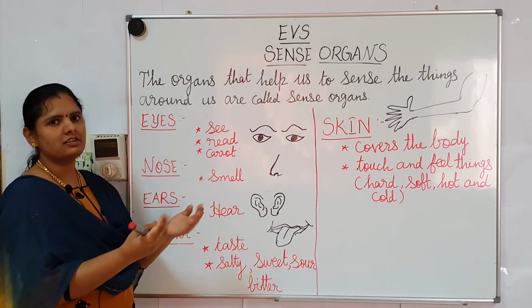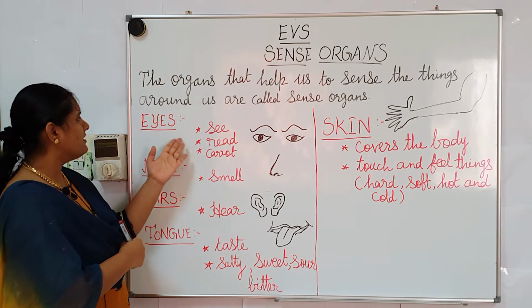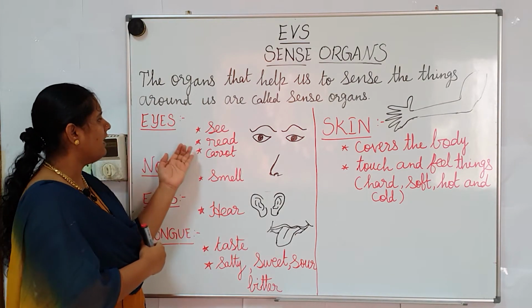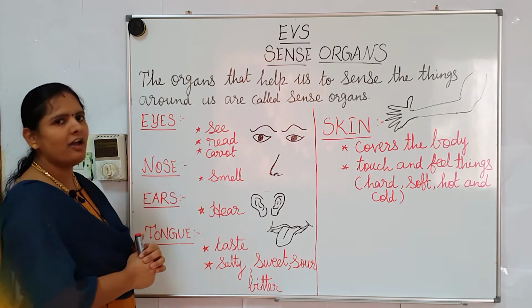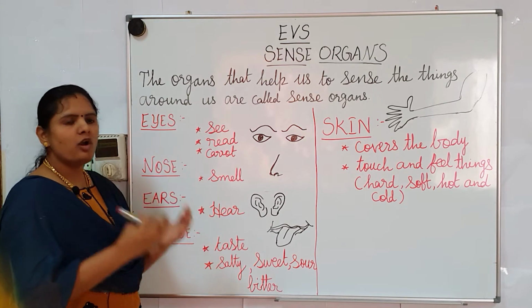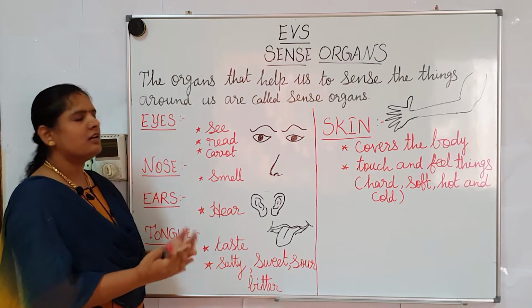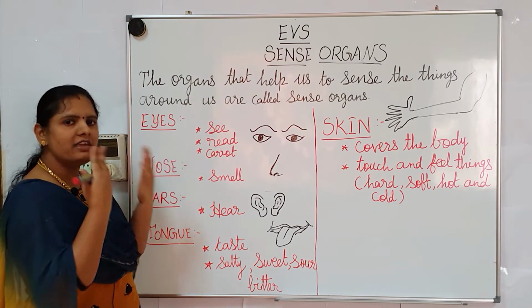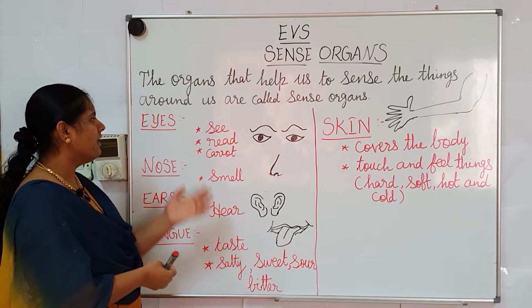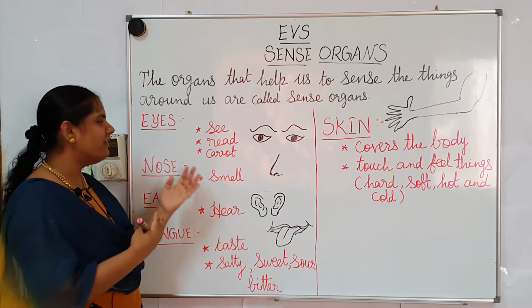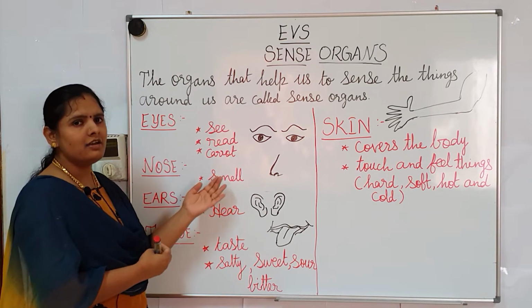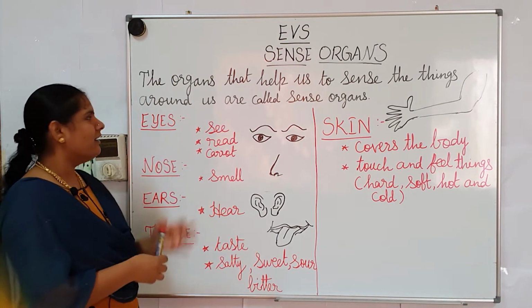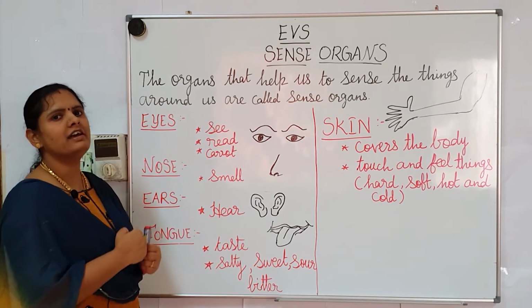Then, second point, if we want to read any books, by means of eyes we can read. If we eat carrot, vegetables and all, the eyes become healthier.